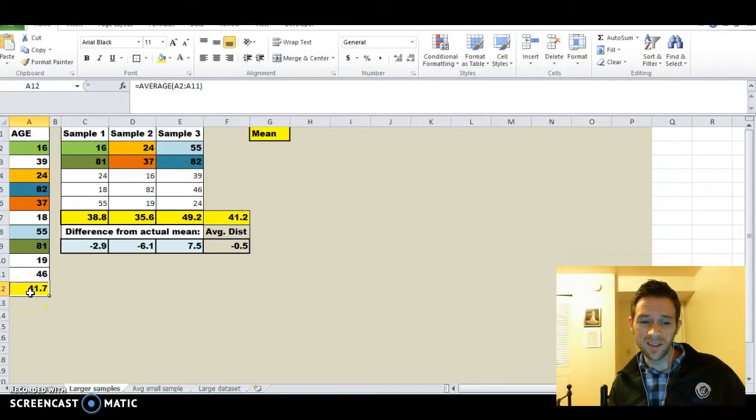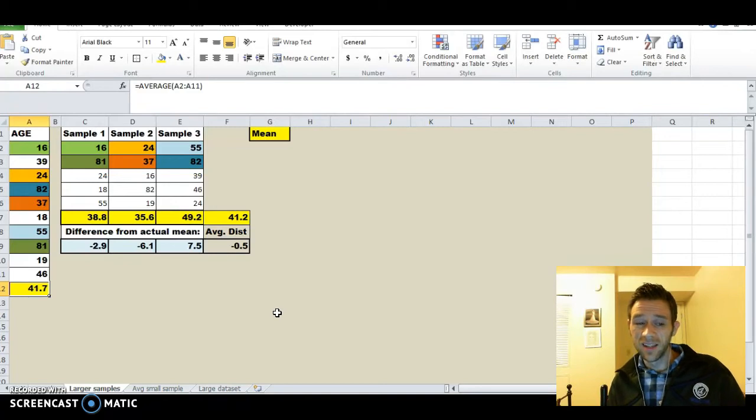This is why I love statistics. Because when we take samples, we take the means of those samples, and we take the average of those means, we take the grand mean, we take the mean of means, those are all the same thing. Look at how close it is to the actual population mean. And that's the magic about sampling and theoretical sampling distributions.